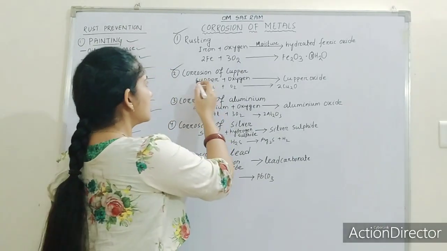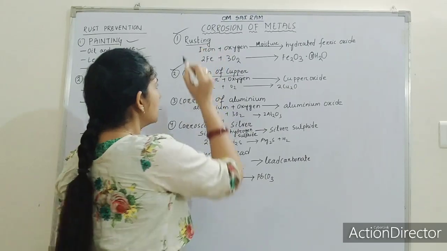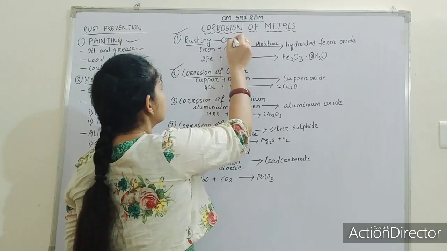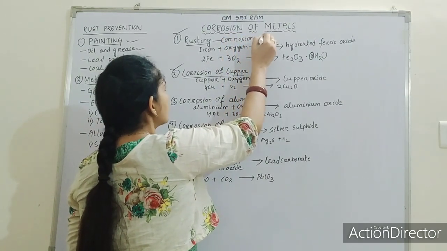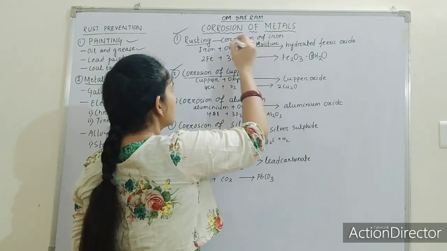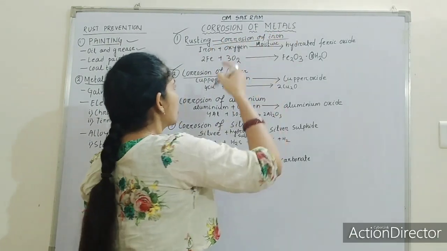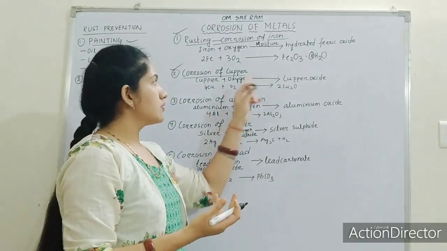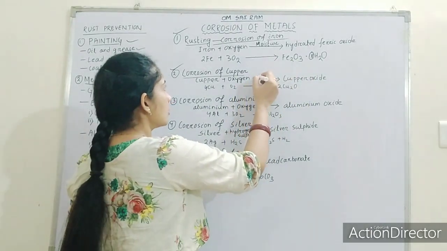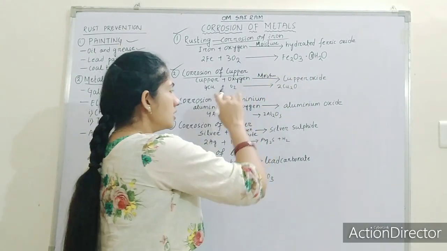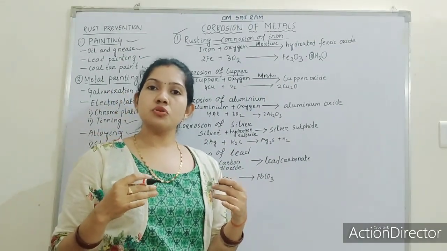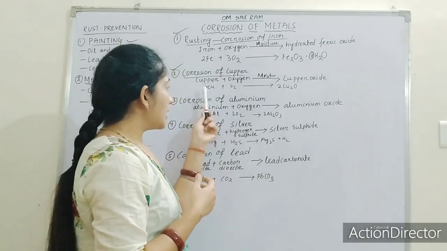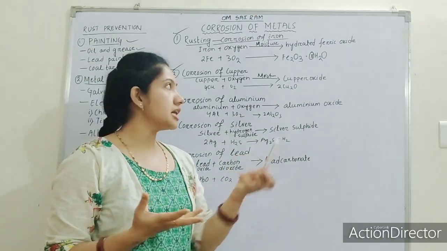Copper forms copper oxide with oxygen along with moisture. When I use the term exposed to atmosphere, obviously it is exposed to moisture. So when copper reacts with oxygen, it forms copper oxide.